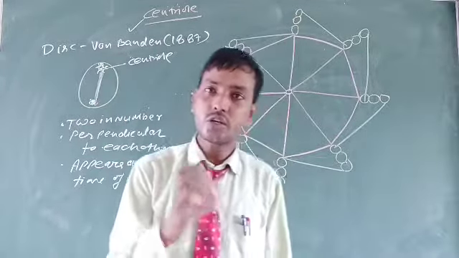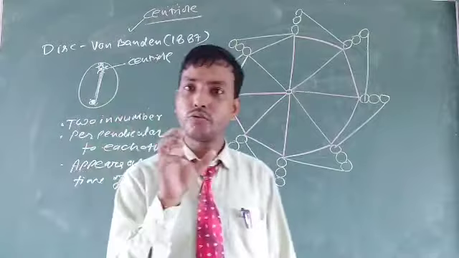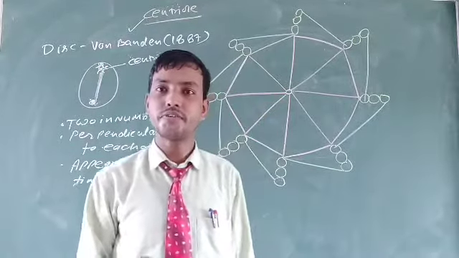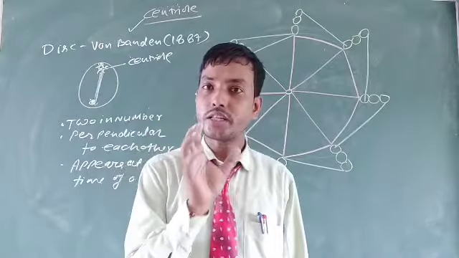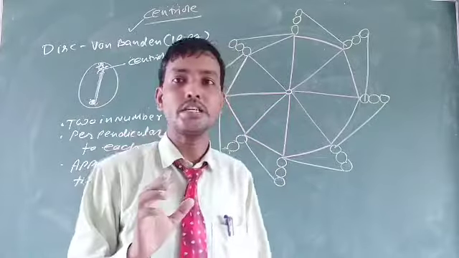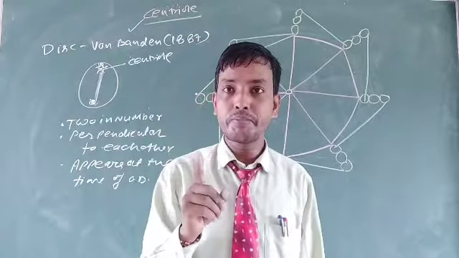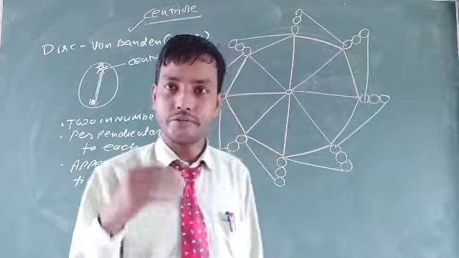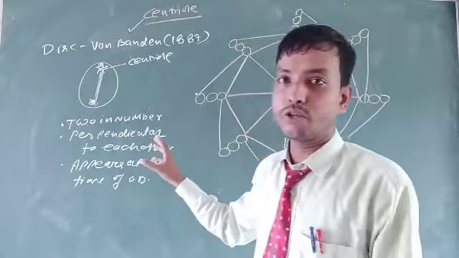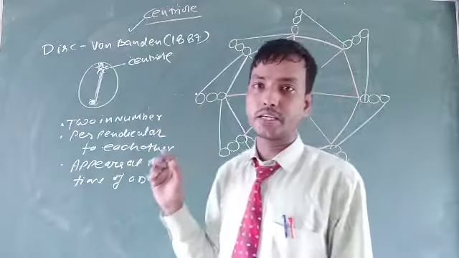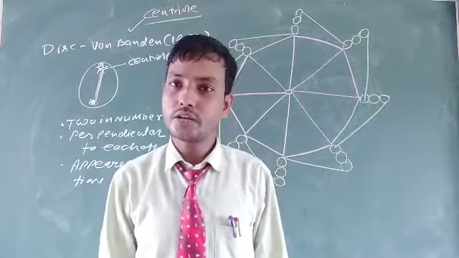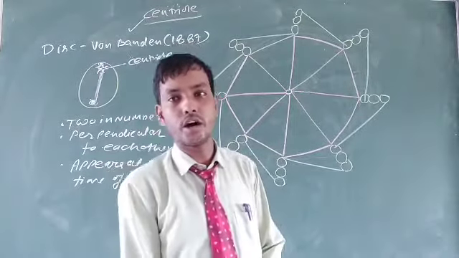So the basic function of the centriole is that it performs cell division, but there are many other functions. It provides the base for the attachment of cilia. We will explain the structure of cilia and flagella in this video lecture, but keep in mind you are aware of the words cilia and flagella. Centriole helps cilia and flagella attach at the place where they are attached. It means centriole not only performs cell division in organisms, it is also responsible for the attachment of cilia or flagella.